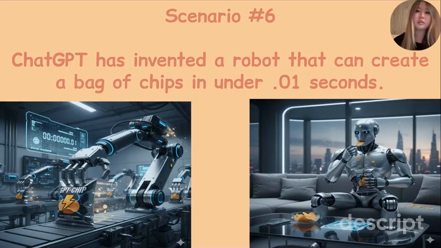Okay, moving on to our next scenario, number 6, we have ChatGPT has invented a robot that can create a bag of chips in under 0.01 seconds. So this is pretty awesome and really quick, which would be a supply shifter for technology. So this would mean that the supply increases and the curve shifts to the right, while the price drops and the quantity increases. So we're going to pause and graph this scenario, number 6, and think about what happens when production becomes super efficient, like in this scenario.